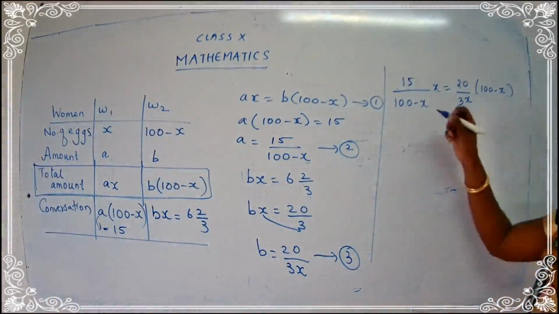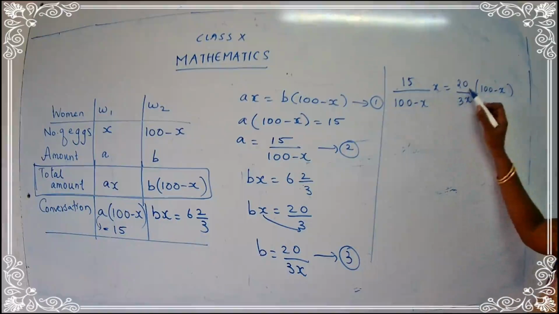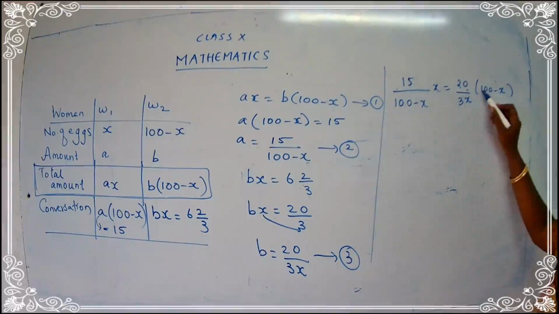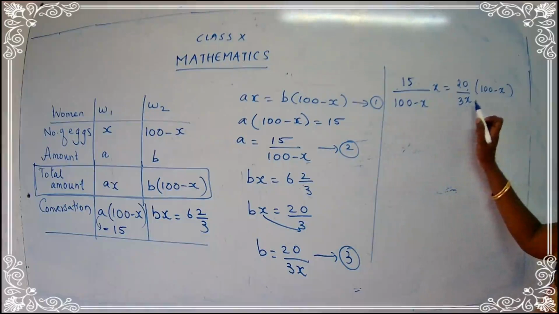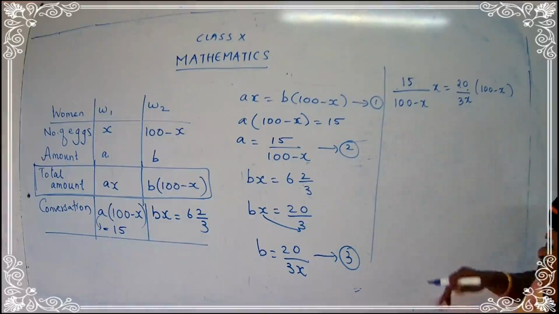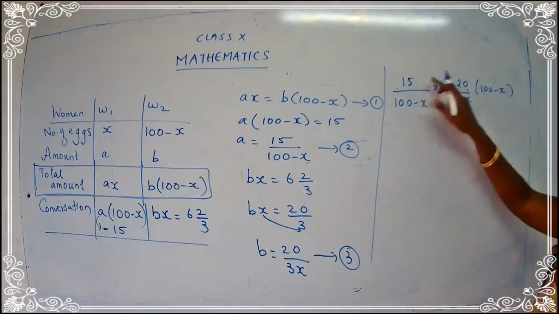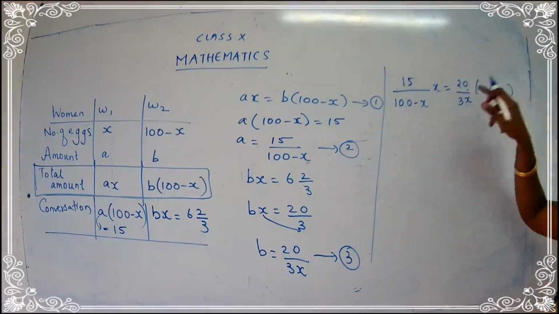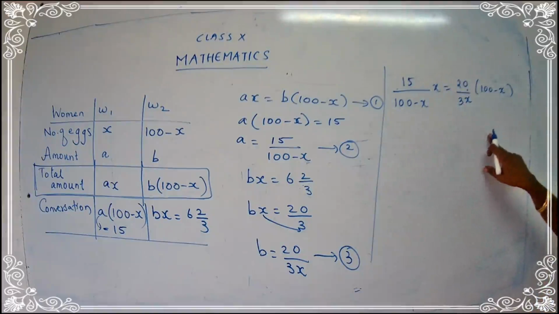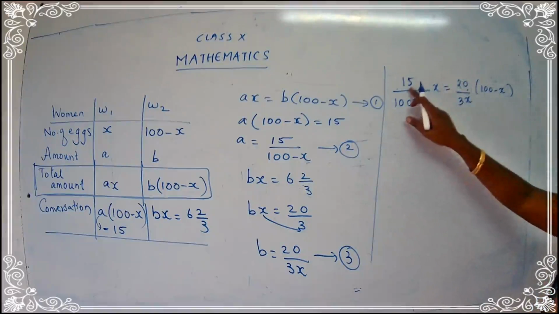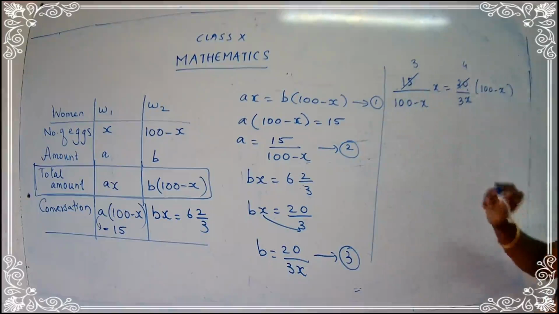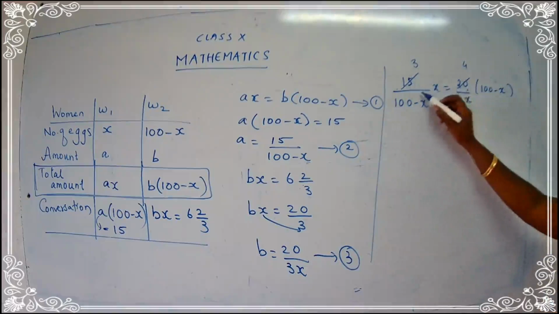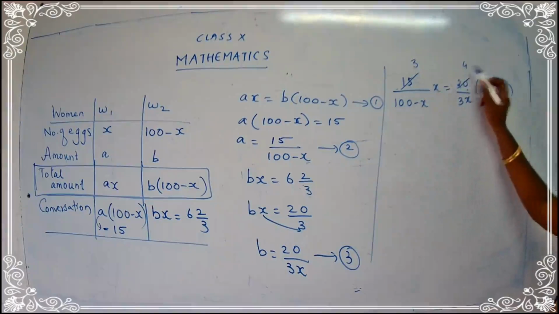On one side the numerator is 15x and the denominator is 100 minus x. On the other side the numerator is 20 into 100 minus x, and the denominator is 3x. We are going to see if anything gets cancelled in the numerator or the denominator, because we have an equal to sign. See here, 5 3s are 15 and 5 4s are 20, so 3 and 4.